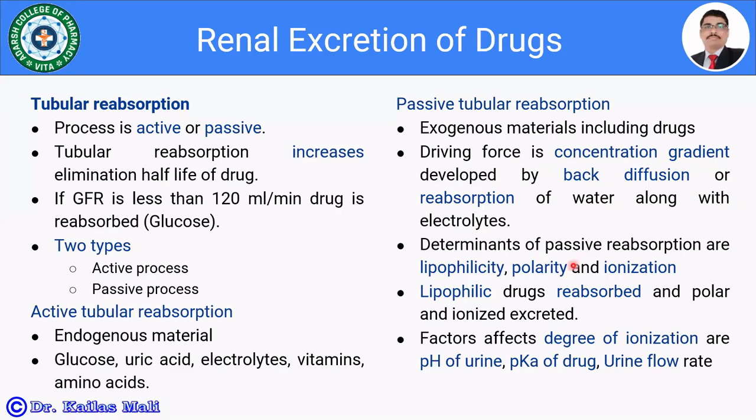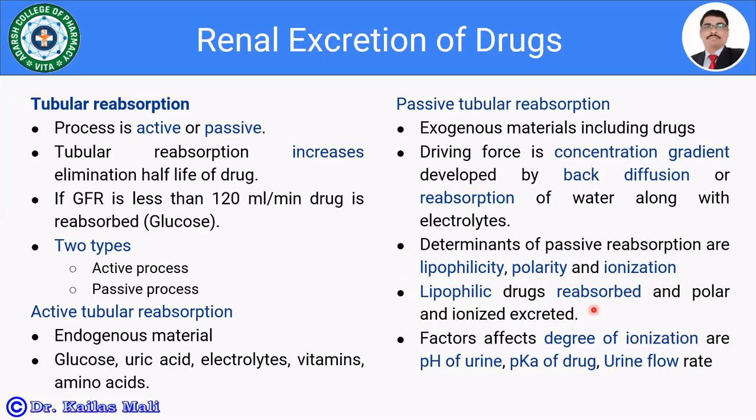The determinants of passive reabsorption, as I have said, are the physicochemical properties of the drug like lipophilicity, polarity, and ionization. If the drug is lipophilic in nature, such drugs are going to be reabsorbed back. And if drugs are polar and ionized, such drugs are going to be excreted via urine. Such drugs are not going to be reabsorbed back into the systemic circulation.